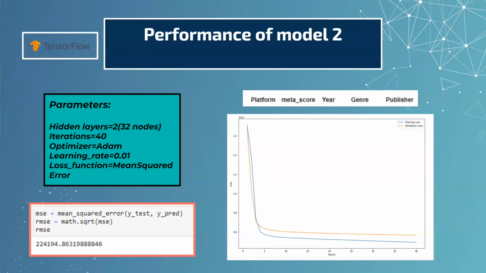With the parameters of our model stated on the left, we managed to get the best learning curve of our model, which is shown on the right. With an RMSE of 224,000, both the CatBoost model and the TensorFlow model achieved very similar results, with the CatBoost model outperforming the TensorFlow model ever so slightly. With this, I'll be passing on to Vignesh, who will talk about our conclusion for this project.